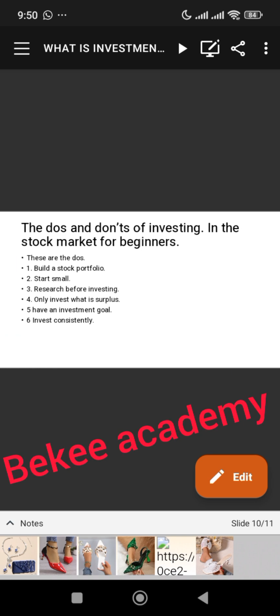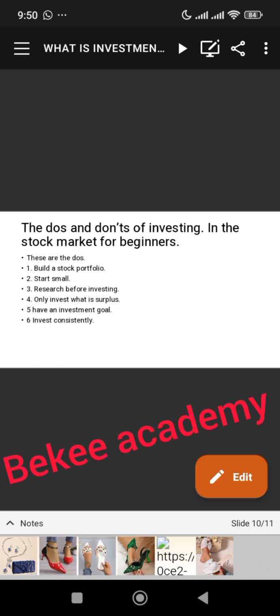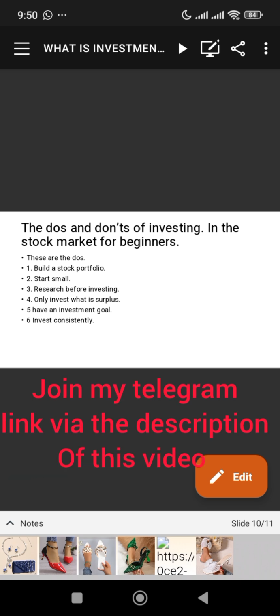Now these are the do's and don'ts of investing in the stock market for beginners. Please take note of this. These are the do's, not the don'ts. One, build a stock portfolio. As I've mentioned earlier, you can start investing with as little as 500 naira and it grows. Though the limit for investing from the app is 5,000, you can start from there, small by small. Number 2, start small. Little by little, a gradual process, and you build up.